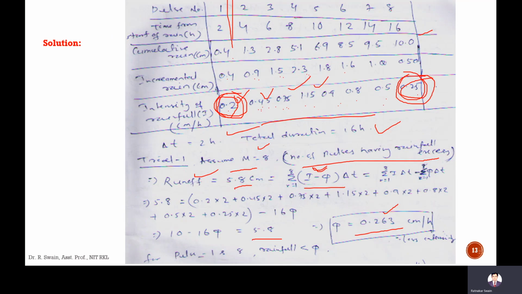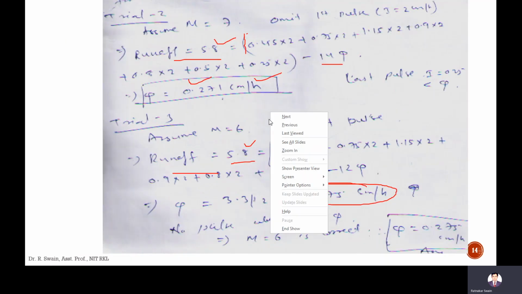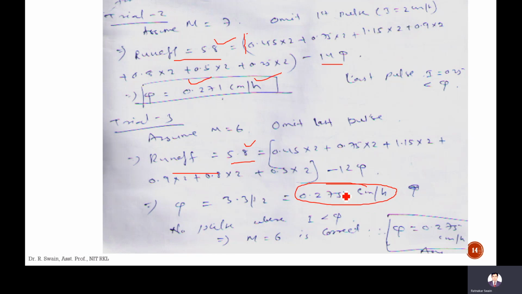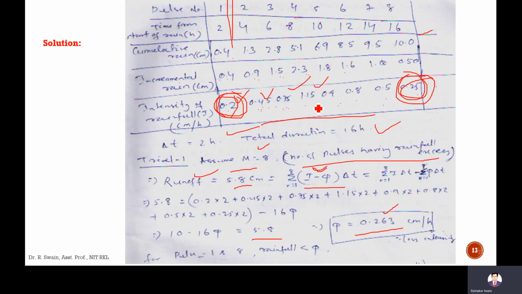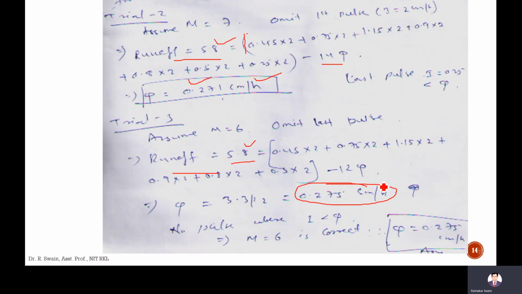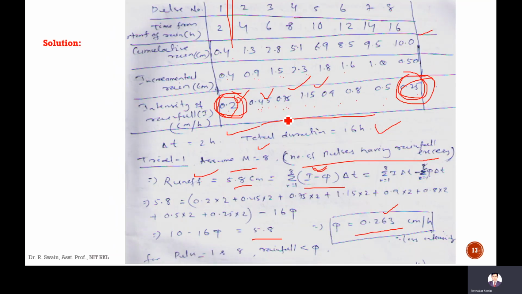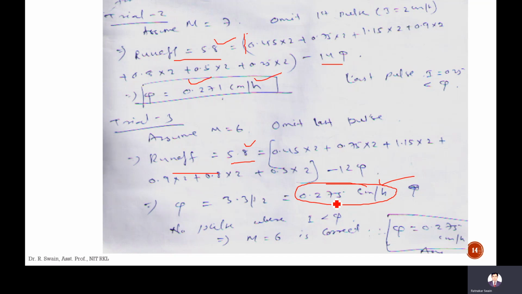Now if you check, phi is 0.275. Here the values are 0.45, 0.75, 1.15, 0.9, 0.8, 0.5. So phi is less than the rainfall intensity. That means from the second to seventh pulse, phi is less than I, which causes rainfall excess, which causes runoff, and that duration is called the duration of rainfall excess.